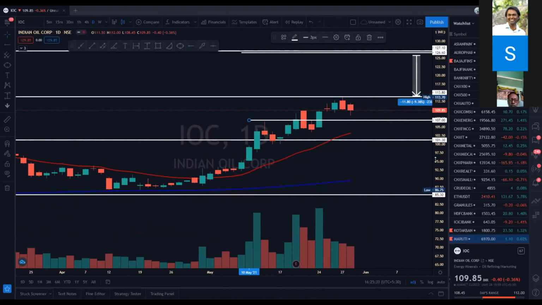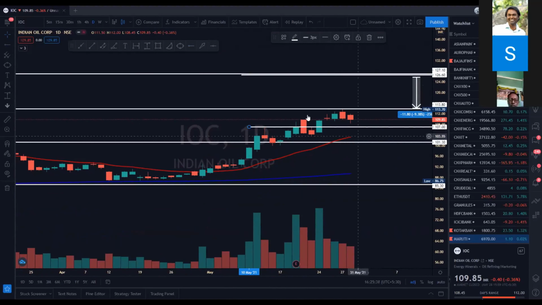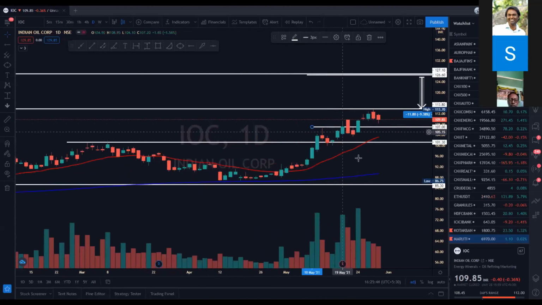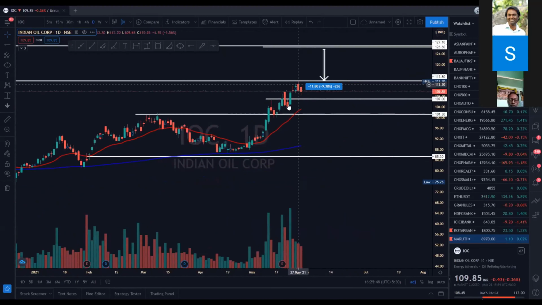Let's see. Mark up the level. Let us see the stock behavior tomorrow or day after tomorrow. If it can reverse at this level, surely the stock will move up again. It can give around 10-20 rupees up. A small stock like that giving 10 rupees, 20 rupees, it is 10%. That will be a good bet. Even if you are putting in 500 quantities or 1000 quantities, you will be getting around 10-15,000 rupees.